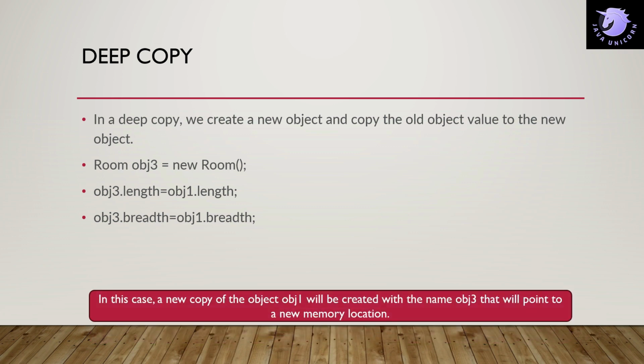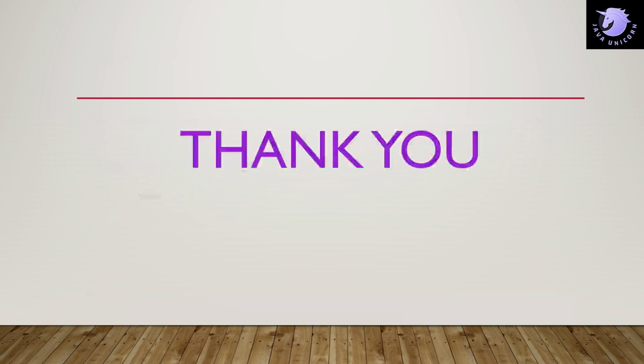In this case, a new copy of obj1 will be created with the name obj3 that will point to a new memory location. Whereas in the case of a shallow copy, the object will refer to the same object residing in the same memory location.